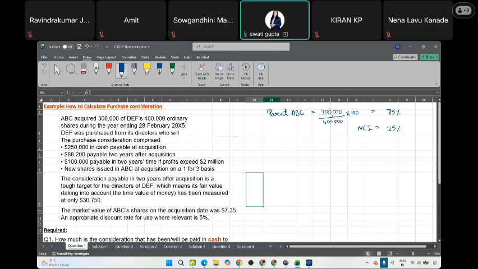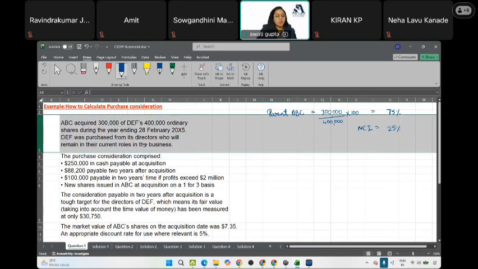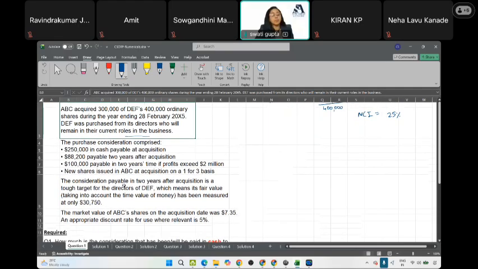DEF was purchased from its directors, who will stay in the company and remain in current roles in the business. As an accountant, we cannot record managers' and directors' entry and exit, correct? It's qualitative information. We cannot pass any journal. We cannot recognize it.